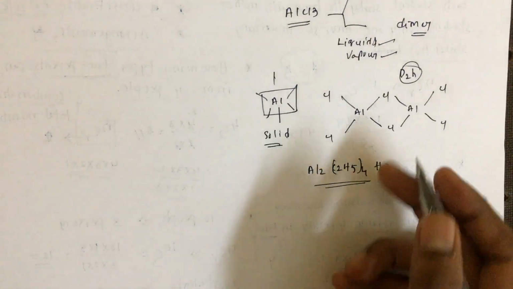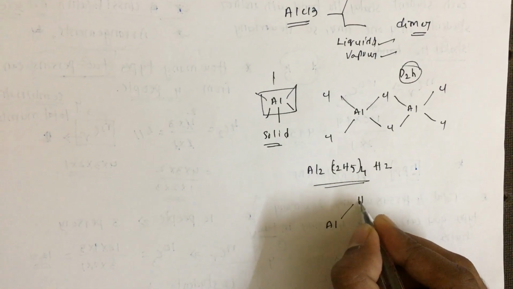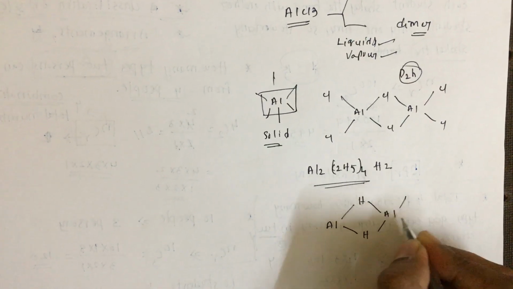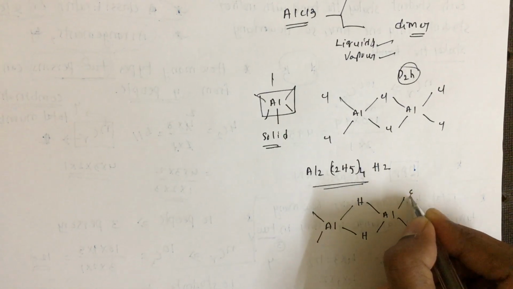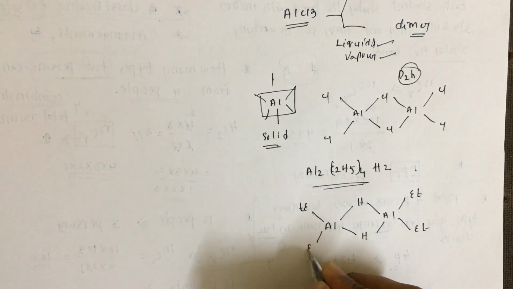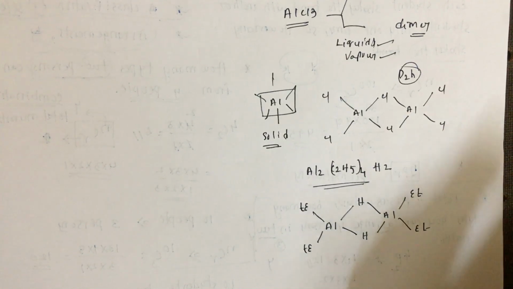This also exhibits the same kind of structure as Diborane. So here the hydrogens will be bridging hydrogens, and the remaining ethyl groups will be terminal. So just remember these structures, they are important from an examination point of view.